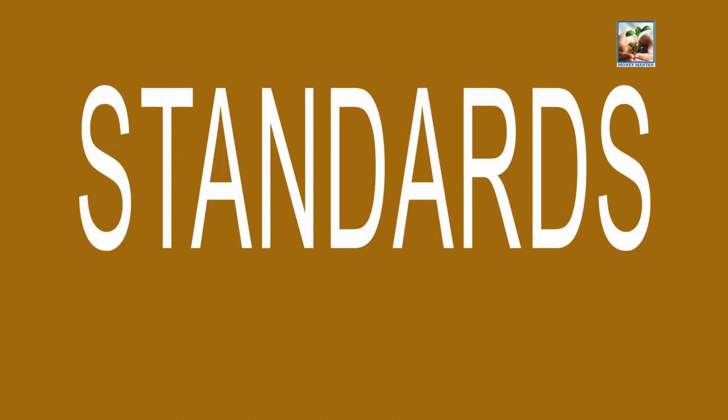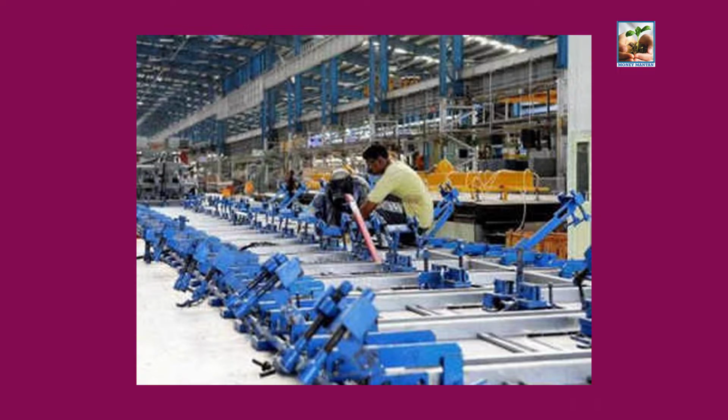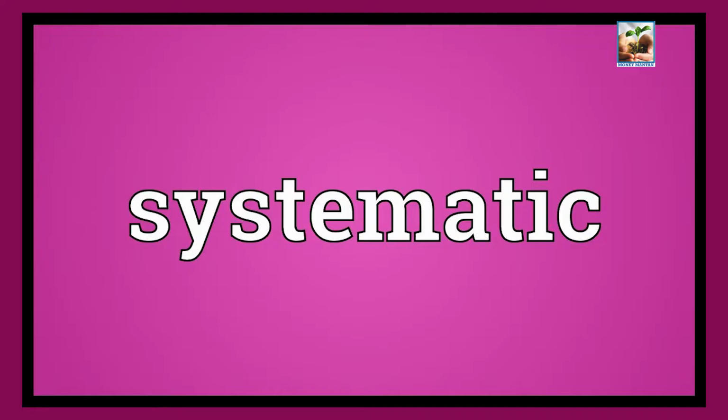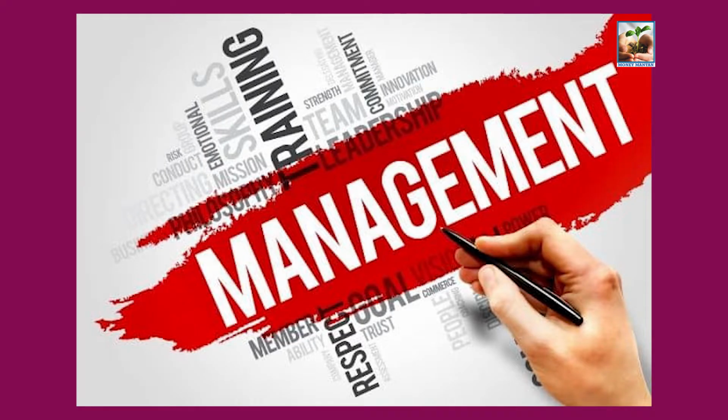Standards. Every manufacturing unit has to prescribe its standards to be followed at all levels. Every manufacturing activity has to be monitored, planned, and implemented in a systematic manner by following the standards prescribed by the management of the manufacturing unit. How is it possible? How to prescribe the standards?